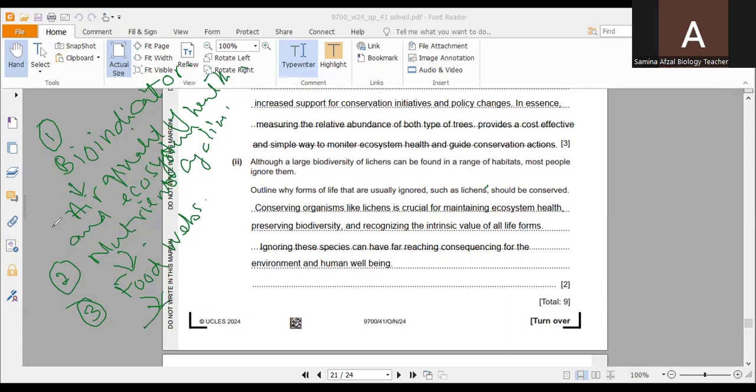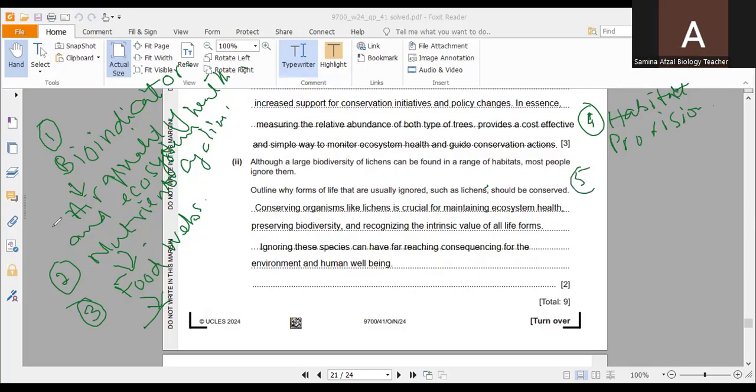The next point is habitat provision, habitat for many different types of organisms. Lichens provide shelter and nesting materials for insects, mites, and other small organisms.